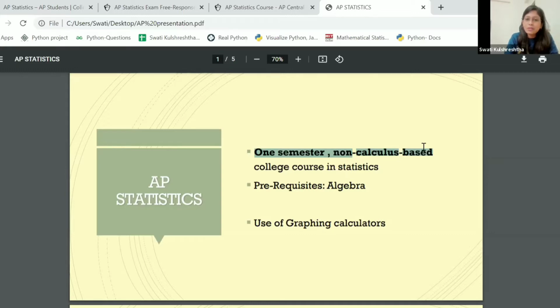What are the prerequisites? The prerequisites for this course are an algebra course, right? So we need you to know set theory. You need to know A union B, A intersection B, the complements. So a basic general introduction to set theory. The second thing that you need to know is combinatorics, right? So you need to know combinations, permutations, and you need to understand what nCr and nPr would mean.